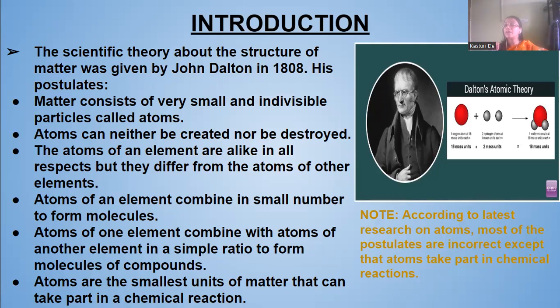So the atom is not indivisible. It can be divided, it can be created, it can be destroyed. We'll come to that later on. All these things were proven to be false. Only one thing was correct, that atoms take part in the chemical reaction.